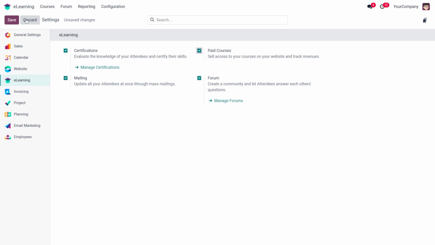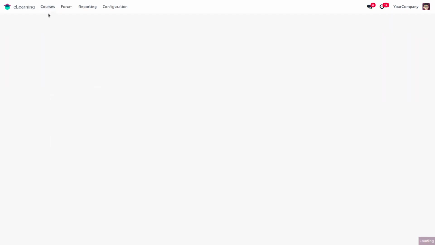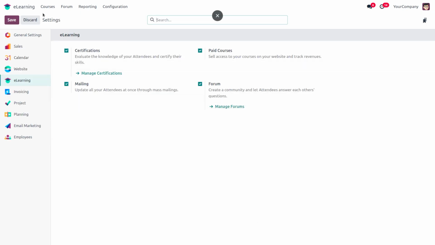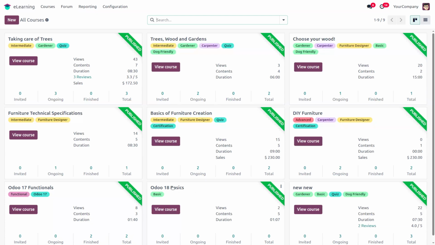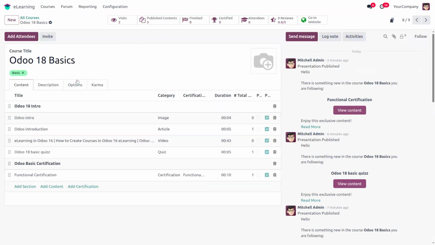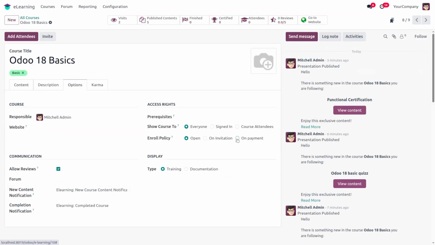When we enable this paid course and save it, and when we move to the course, we can see we have the option to sell the course. So when we move to the course, let's wait a minute and let it get loaded completely. And we can move to the course, and we can open our Odoo 18 basic course.